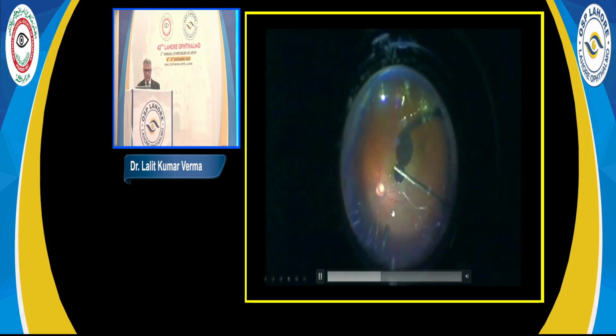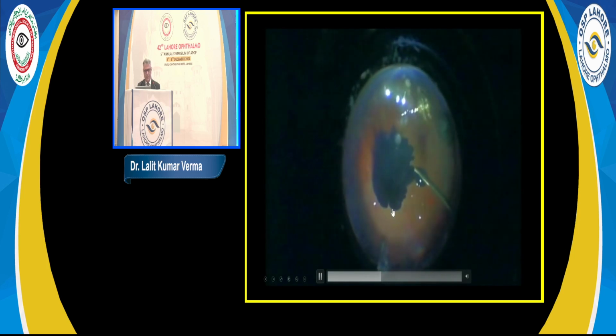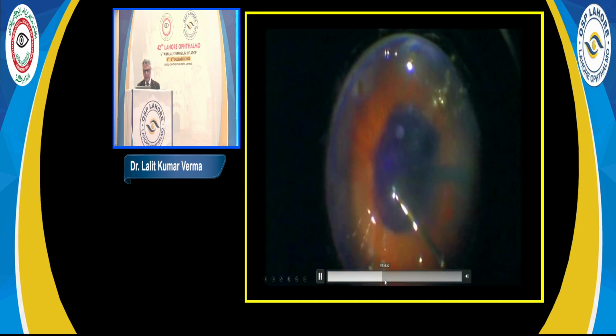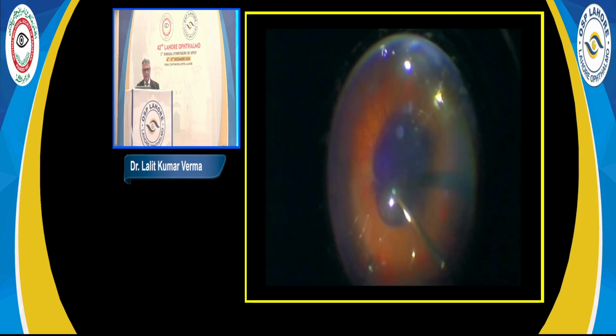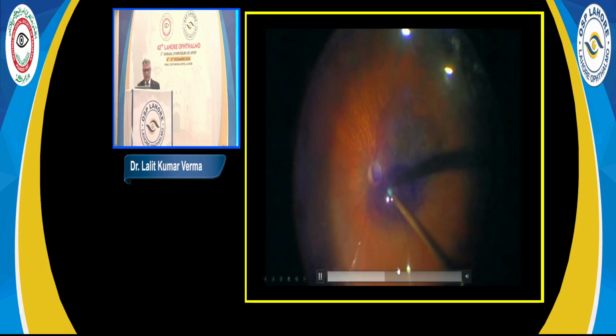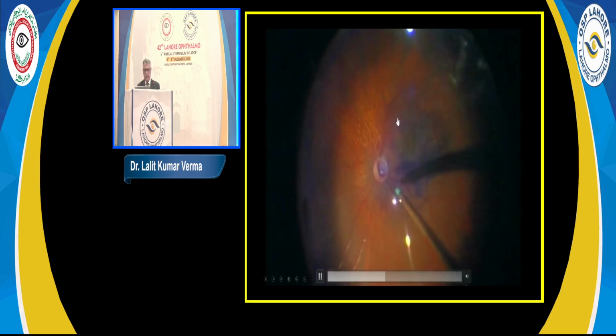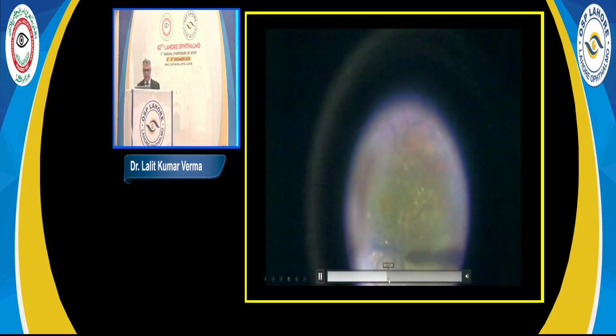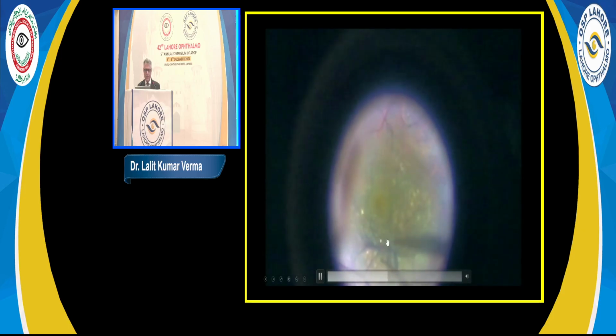the posterior pole like this under the air, and wait for 2 minutes or so. And after waiting for some time, then under the air itself, try to get this excess of trypan blue out. This excess trypan blue is being aspirated passively with the help of backflush needle. And once this is taken out, you will see a nicely stained epiretinal membrane at the posterior pole. This time you turn on the fluid, and once the fluid is turned on, you see this nicely stained epiretinal membrane.